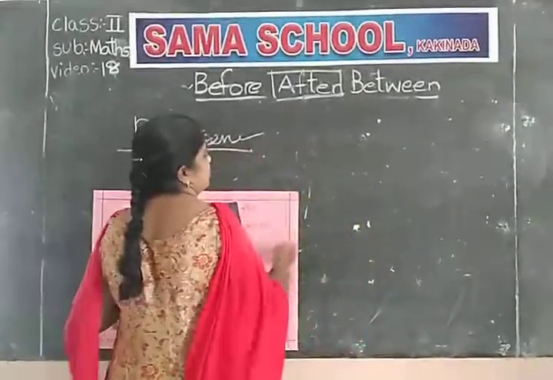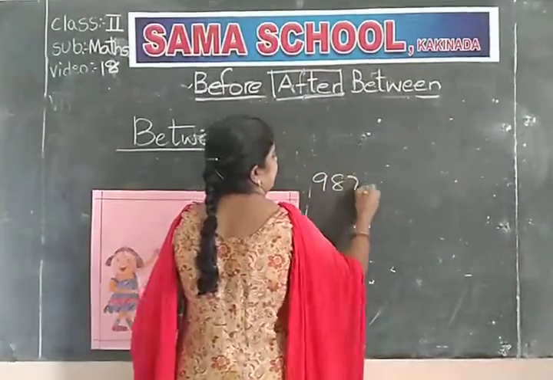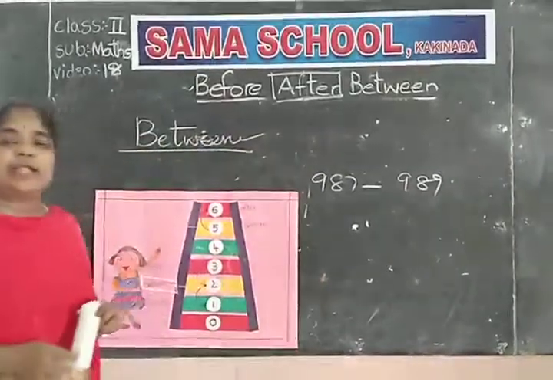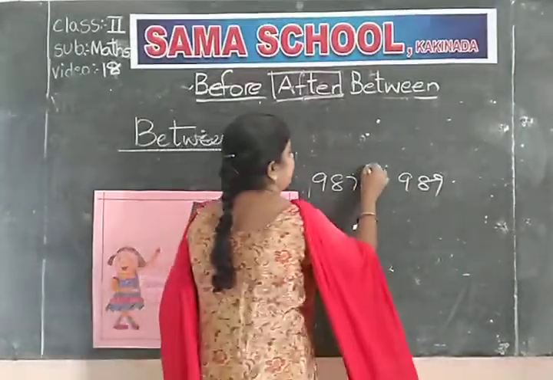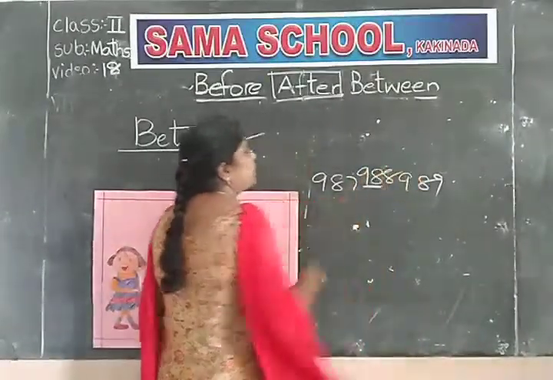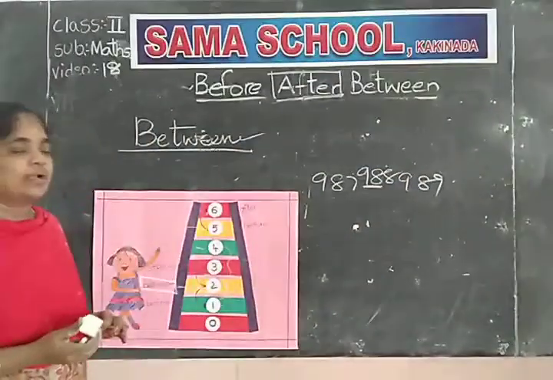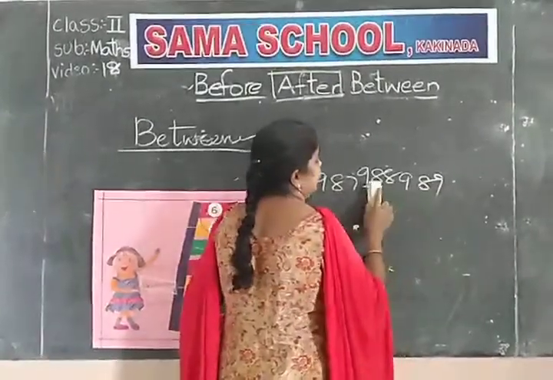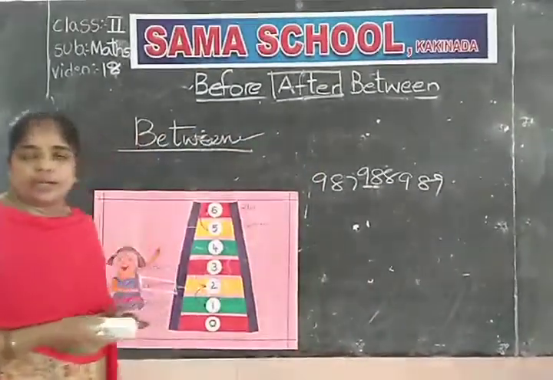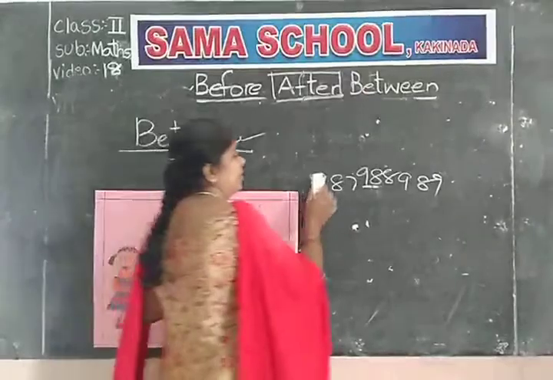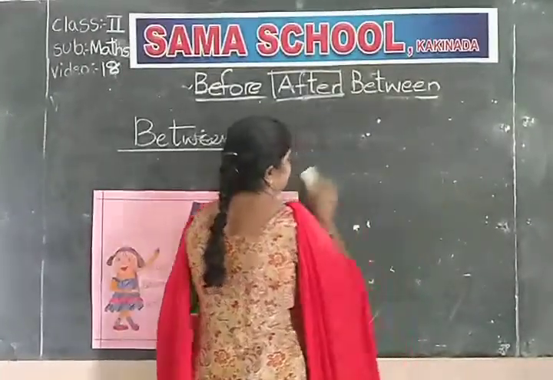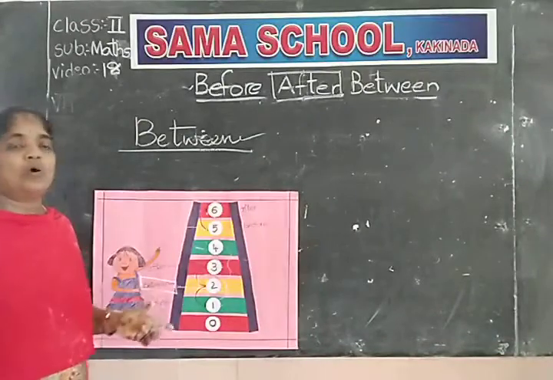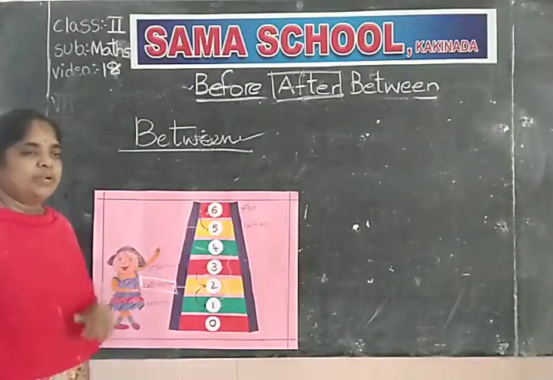Between numbers are also easy. Already we learned. An example I am writing. What comes between 987 and 989? That is 988. 988 comes between 987 and 989. Are you clear, children, about before, after and between?